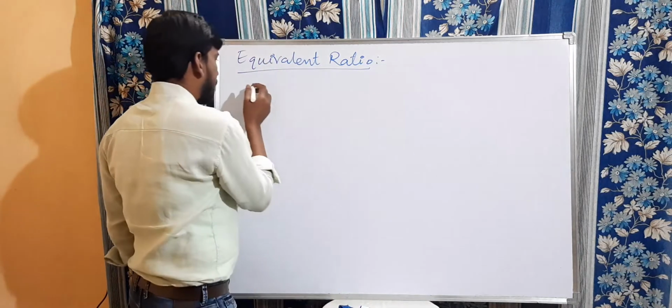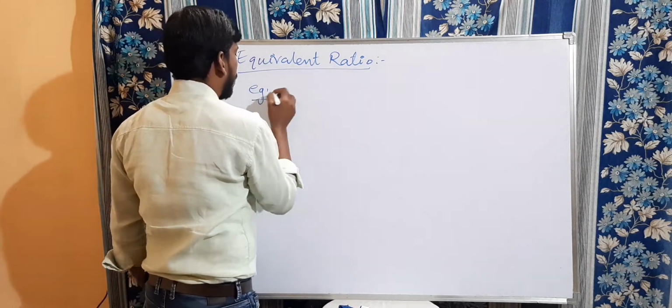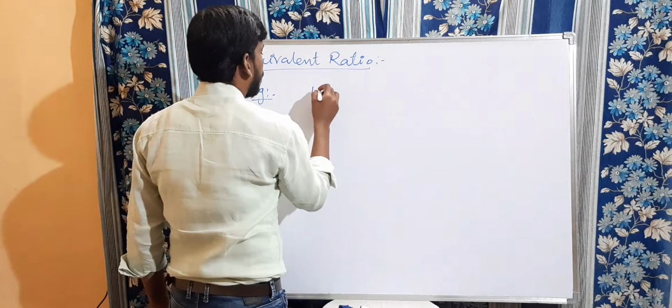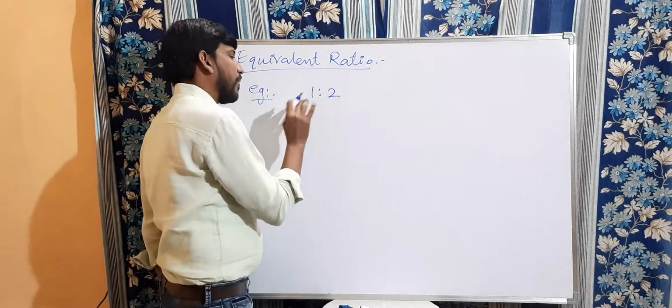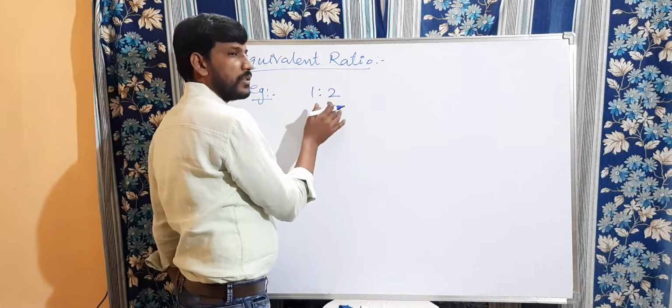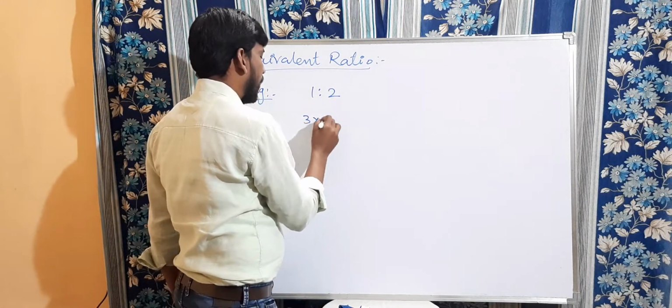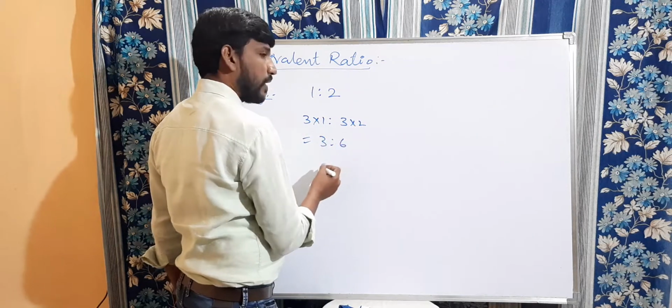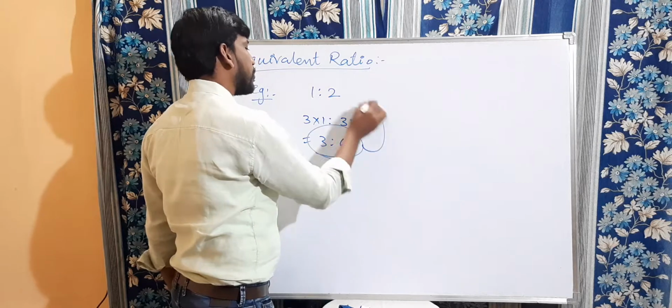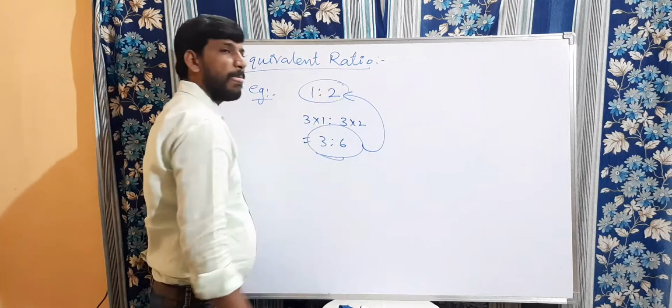Let us take a simple example to find the equivalent ratio of 1 is to 2. You should multiply both numbers by the same number. So 3 into 1 is to 3 into 2, which is equal to 3 is to 6. So 3 is to 6 is the equivalent ratio of 1 is to 2.